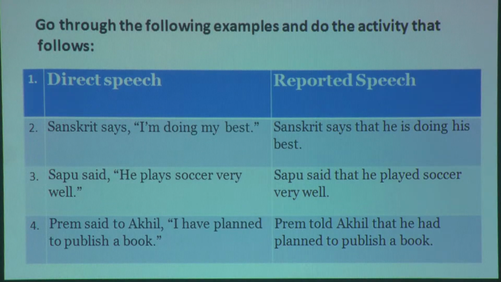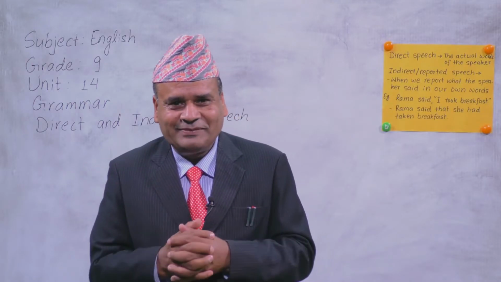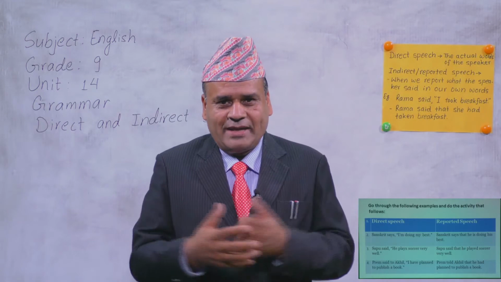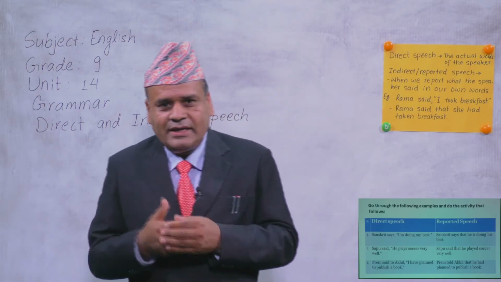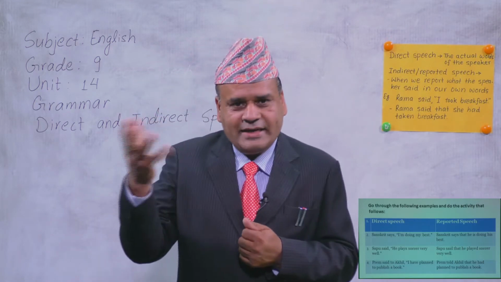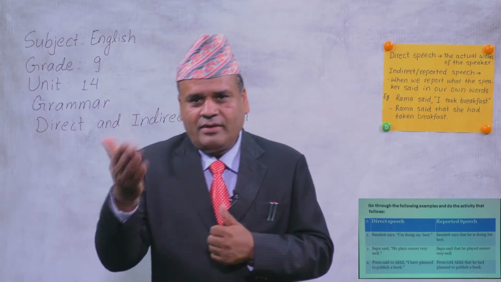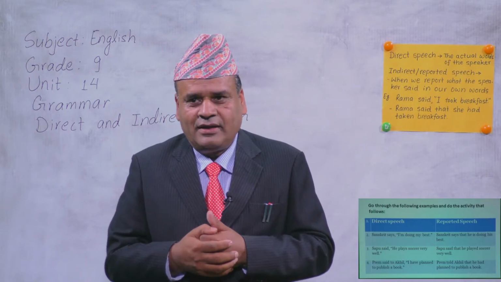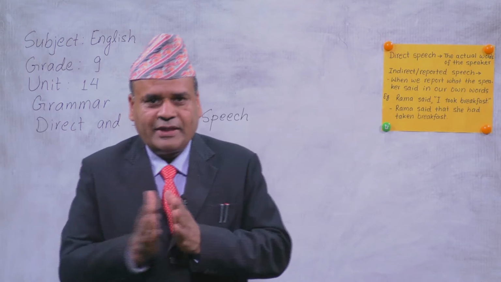Now, in your book, you can see these sentences. So, go through the following examples and do the activity that follows. What are the sentences given in the book? Yes, you see in your book. Are you looking at your book? Yes, perhaps. The same page. Unit 14, grammar, direct and indirect speech. The next exercise here is given. Answers are also given there.